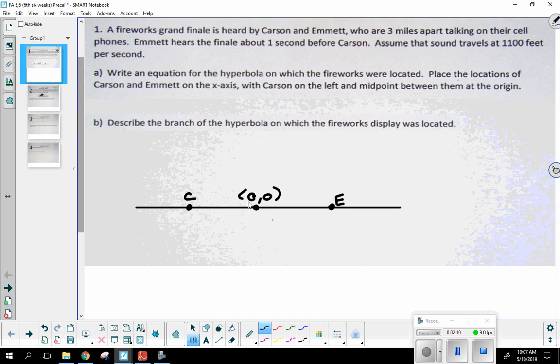Not the vertices. They would be the focal points because it's the distances from any point on the graph to the focal point that's going to create your hyperbola. Remember the difference of those distances. So they are the focal points. I'm going to have a branch that looks like this, branch that looks like this. Okay. Well, let's go ahead and see what we know. We know that Carson and Emmett are going to be 3 miles apart.